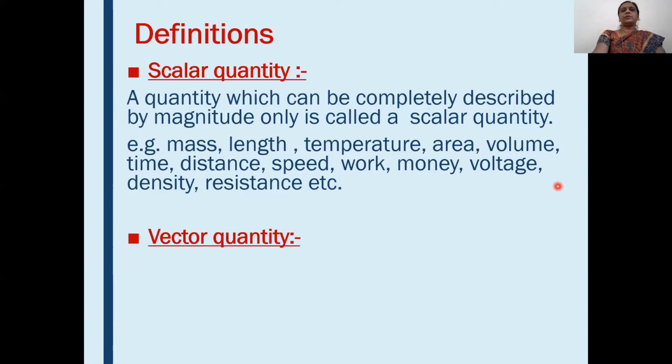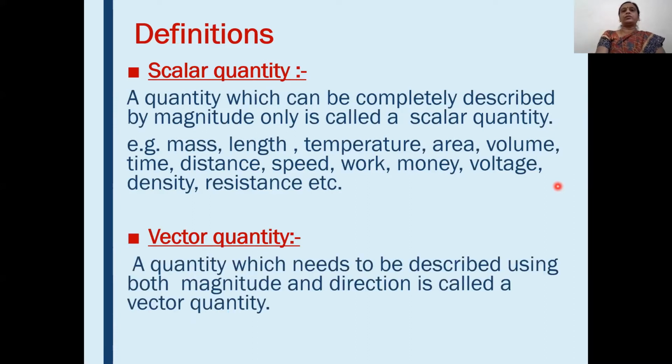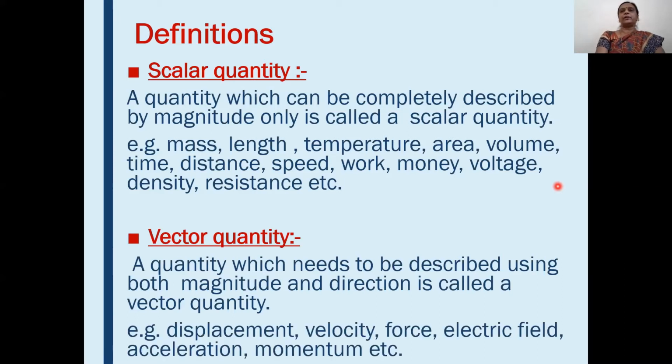Okay. Let's see what is meant by vector quantity. A quantity which needs to be described using both magnitude and direction is called vector quantity. Means vector quantity has magnitude as well as direction. For example, displacement, velocity, force, electric field, acceleration, momentum, etc. All these quantities have magnitude as well as direction. Okay, displacement in that direction, or velocity across this direction, force is applied along this direction. We say like that. Means all these quantities have magnitude as well as direction. Then the quantity is called vector quantity.